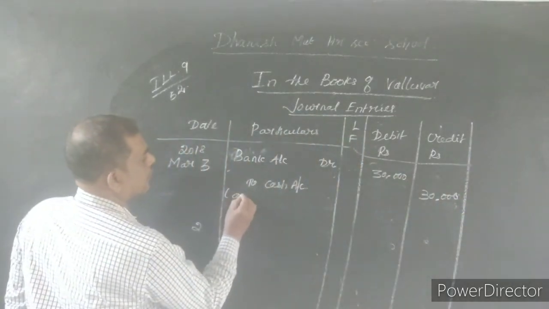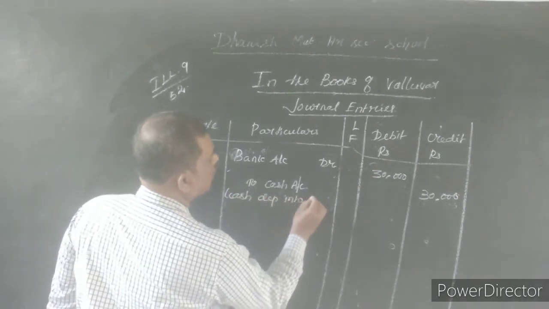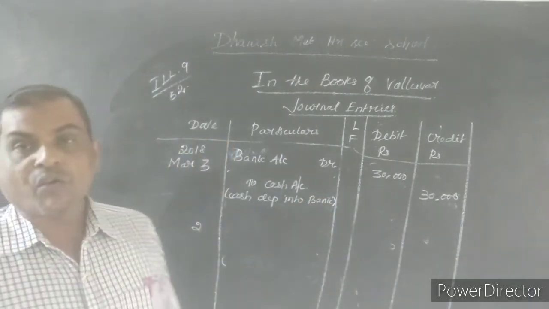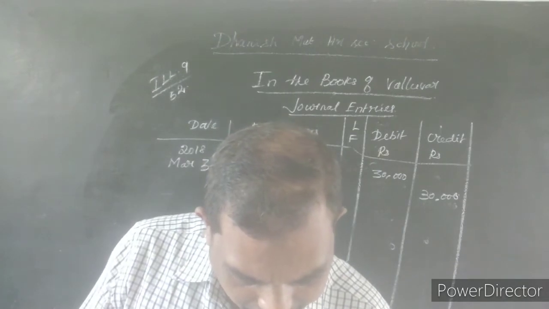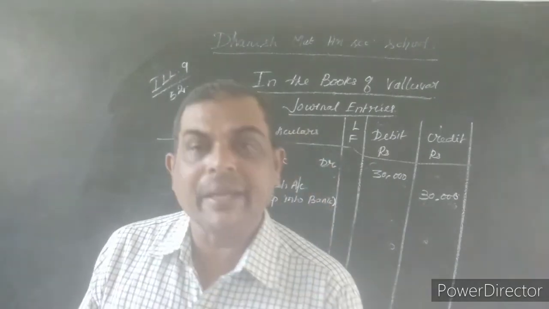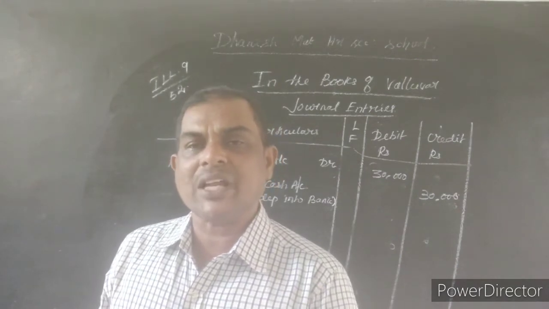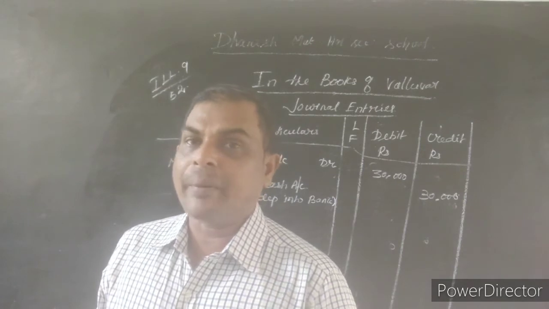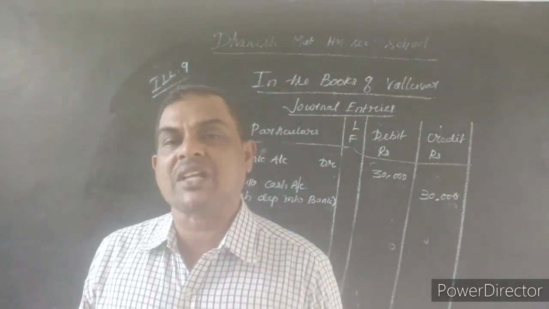Narration is what? Cash deposited into bank. What is the fourth journal entry? Purchased 10 ready-made sarees from Y and company by cash. Now the same proprietor purchased some sarees for his business from Y and company, but he immediately paid the cash. So this is called the cash transaction.